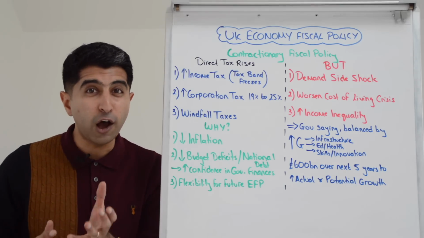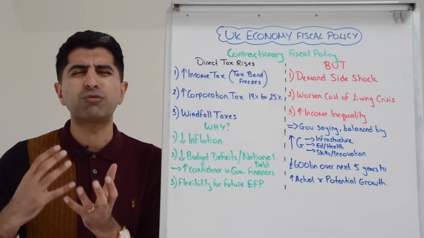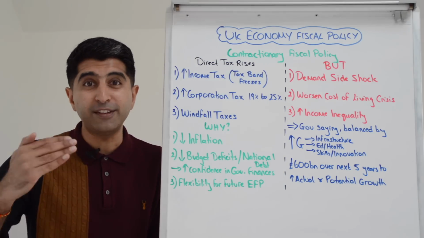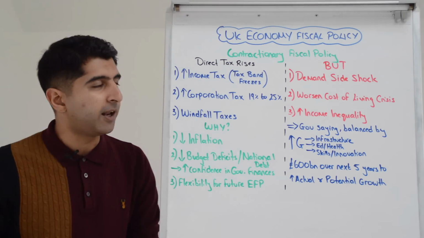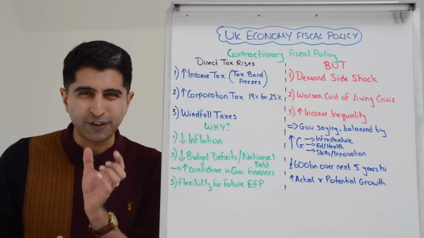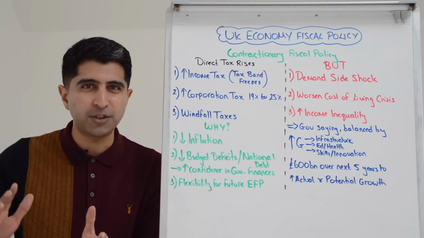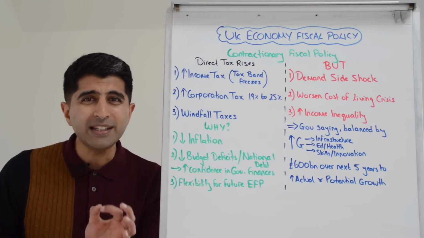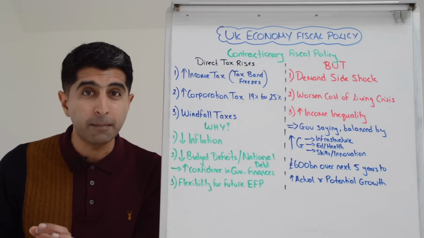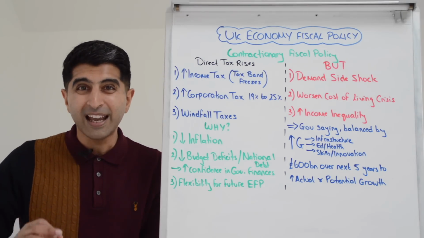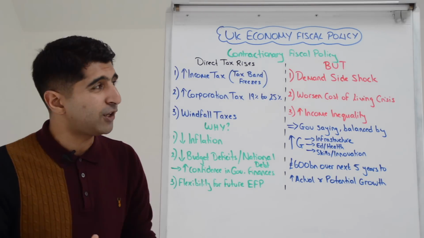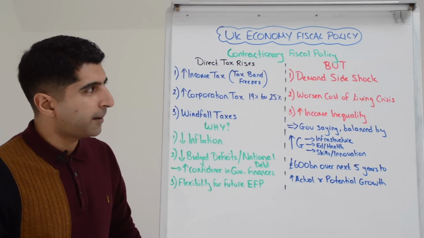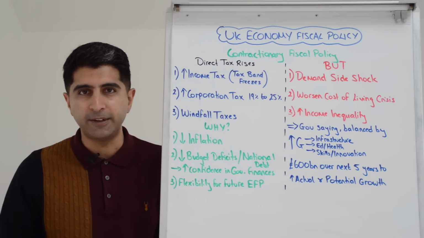This is a policy that hurts workers quite heavily, but is great news for the government. It increases their tax revenue considerably. So this policy alone, just freezing the income tax bands up to 2028, is expected to earn the government something like £27 billion a year more by 2026. That's an incredible increase in revenue by just freezing our income tax bands. It's insane to think about it.